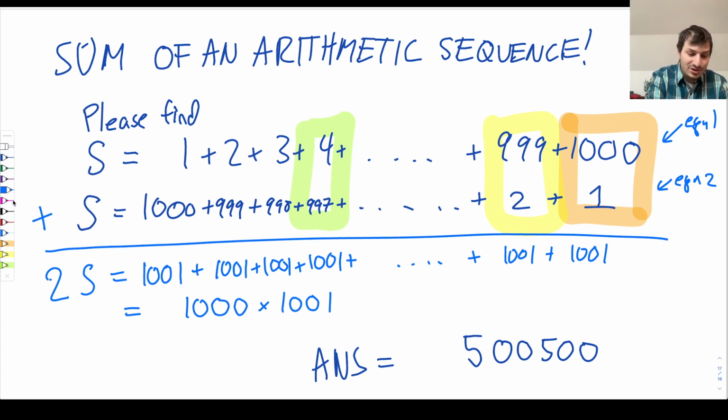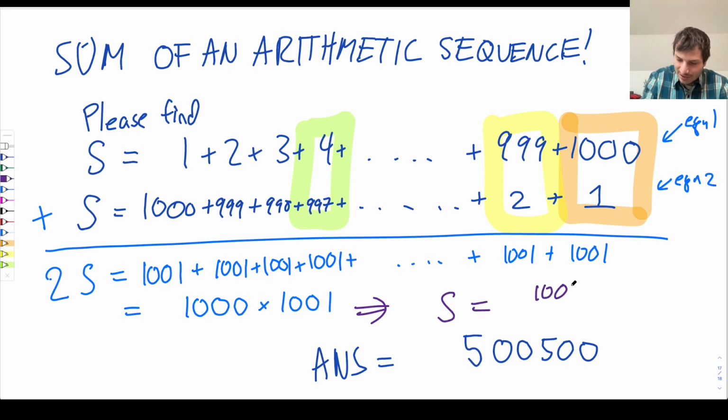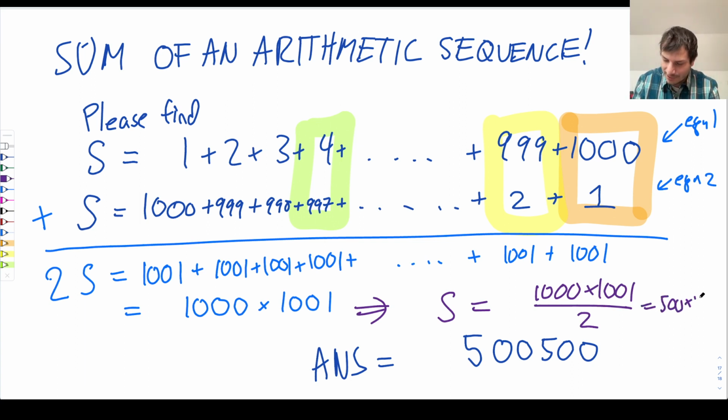And if you just take this 2 over here and move that to the other side of the equation, you have the answer. Therefore, S is equal to 1,000 times 1,001 divided by 2. And if I did the math correctly, this is 500 times 1,001. That is exactly 500,500, which is the answer that was promised at the beginning of the video. S is 500,500. So this is how you do the sum of the first 1,000 numbers, and this trick works for the sum of any arithmetic sequence.